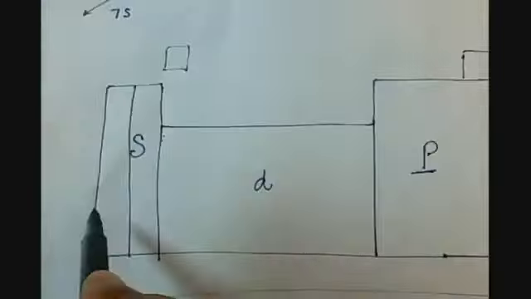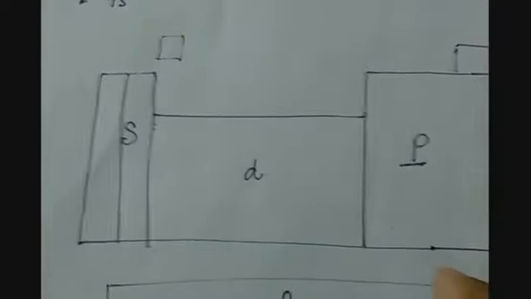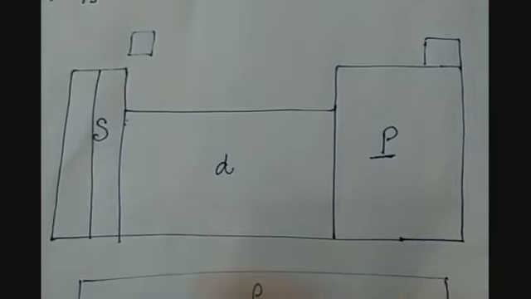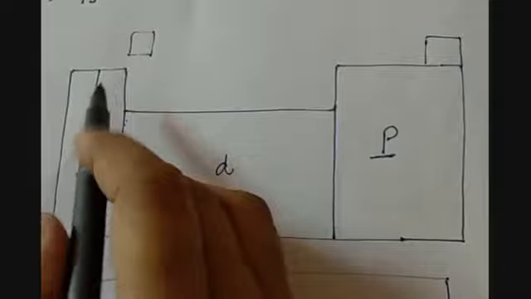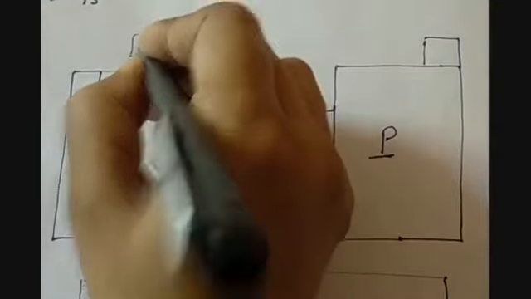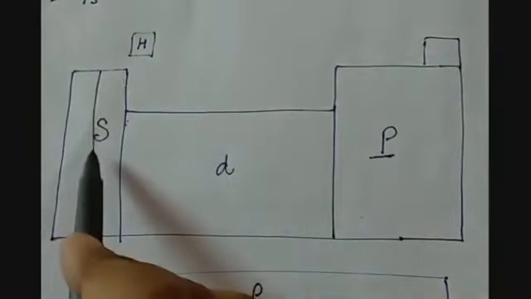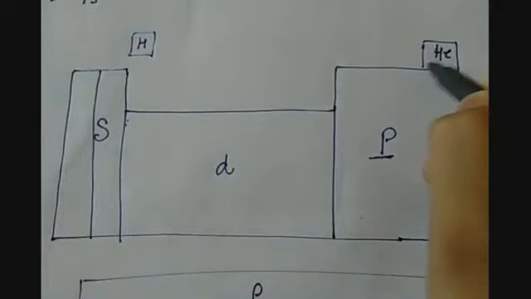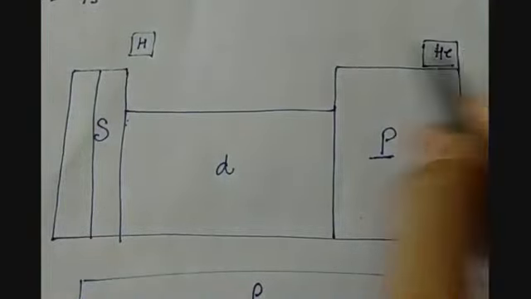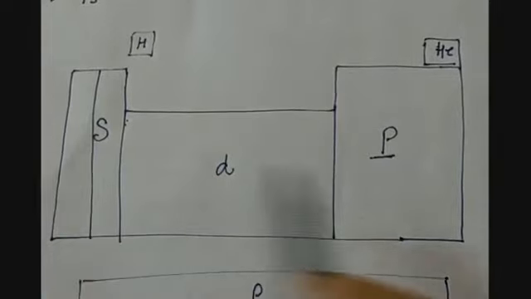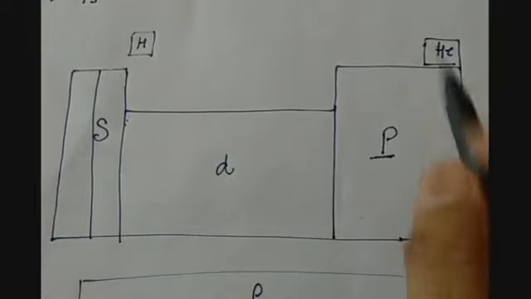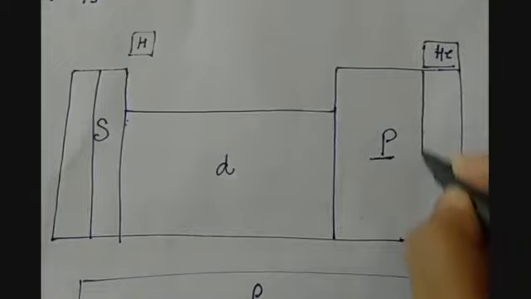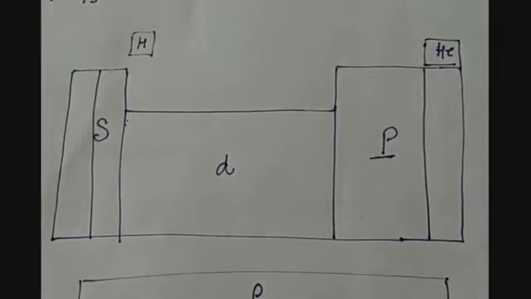One thing you have to keep in mind is that hydrogen, the first element in the periodic table, comes in the s block, and helium also. Helium is part of the s block and not the p block, although it is placed in the noble gas group.